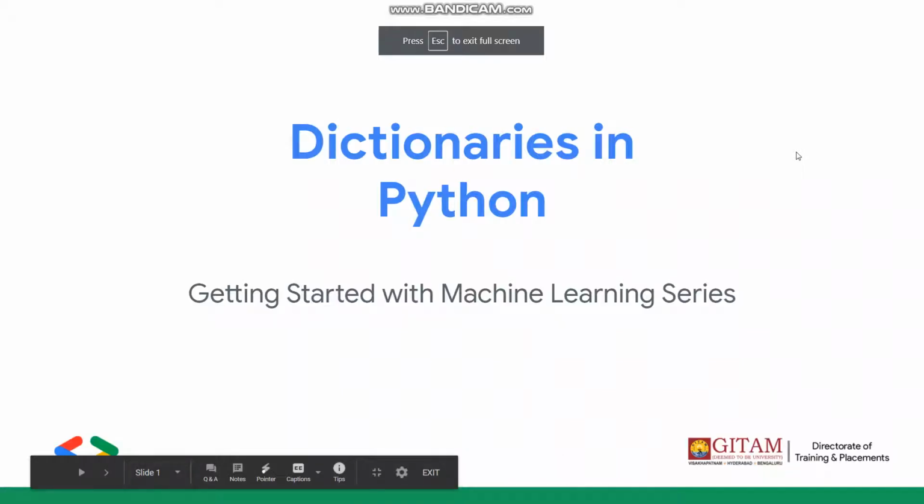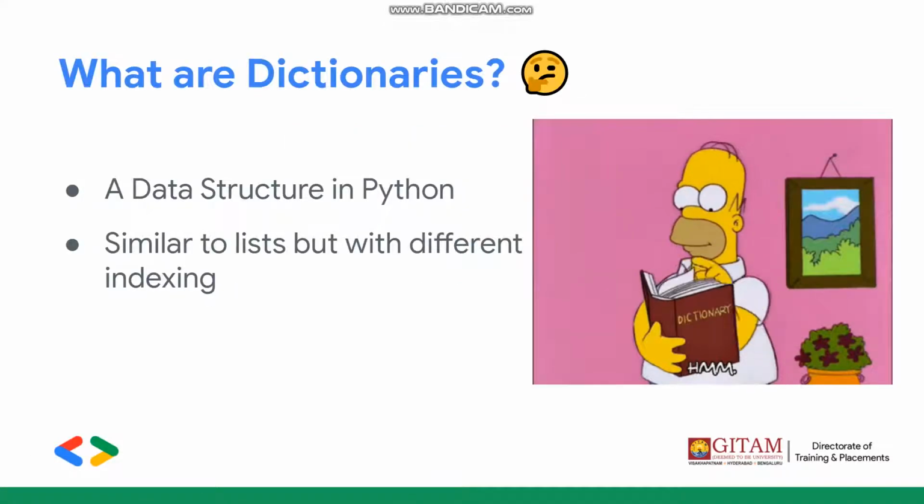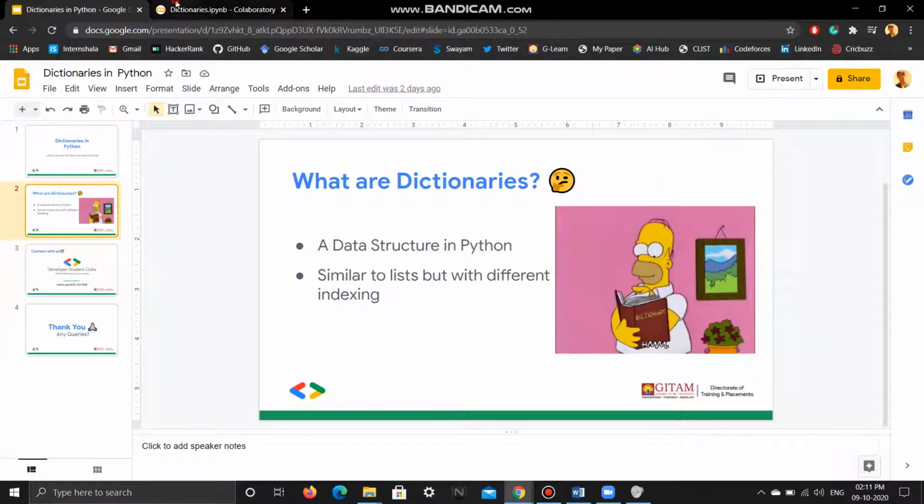Hey everyone, welcome to the next part of the Getting Started with Machine Learning series, that is dictionaries in Python. So a dictionary is another data structure in Python, similar to lists, but when it comes to indexing, lists are indexed from 0 to n minus 1, right? The indexing is very different in dictionaries. So let us see what dictionaries are and how they work.